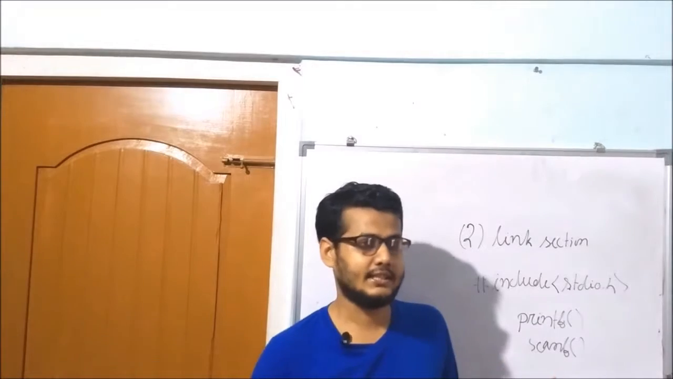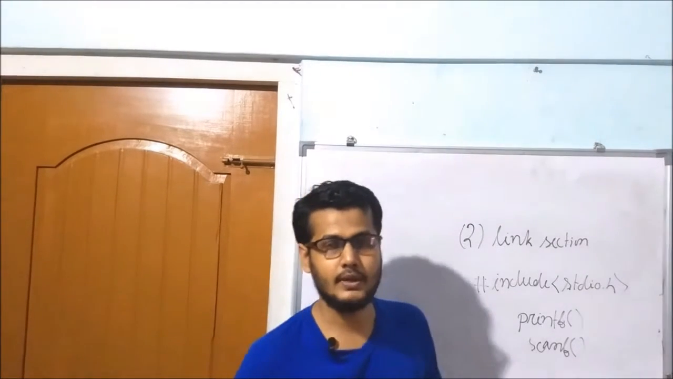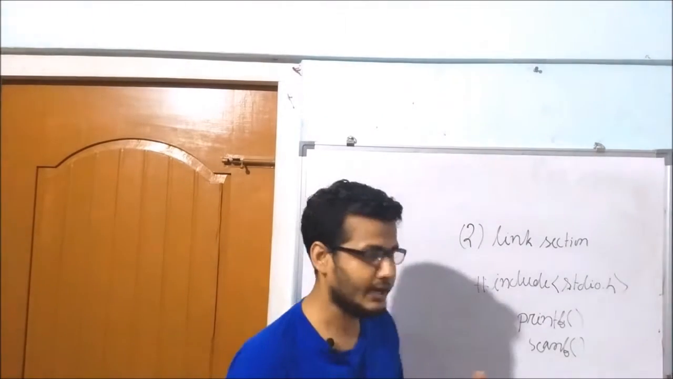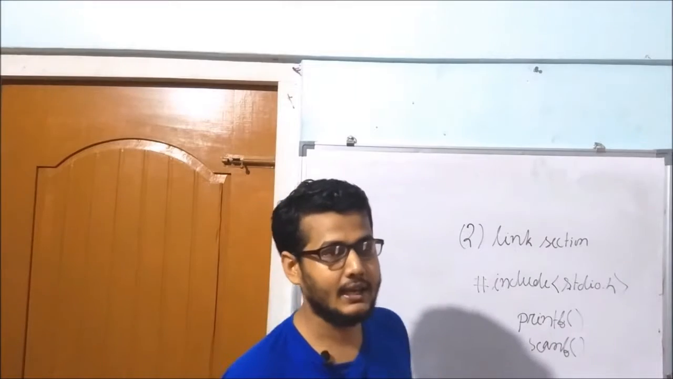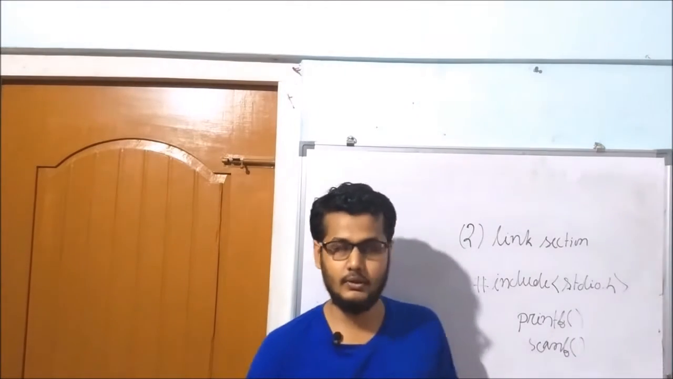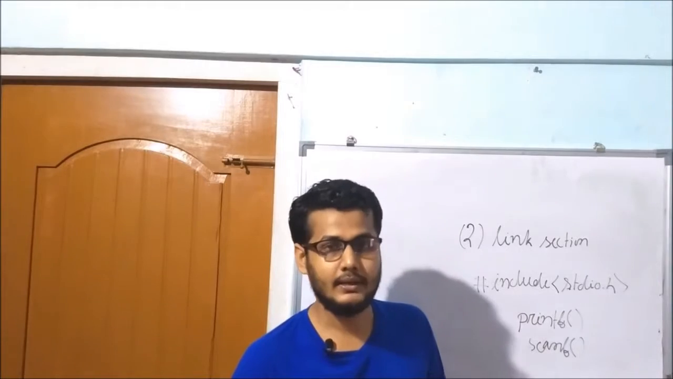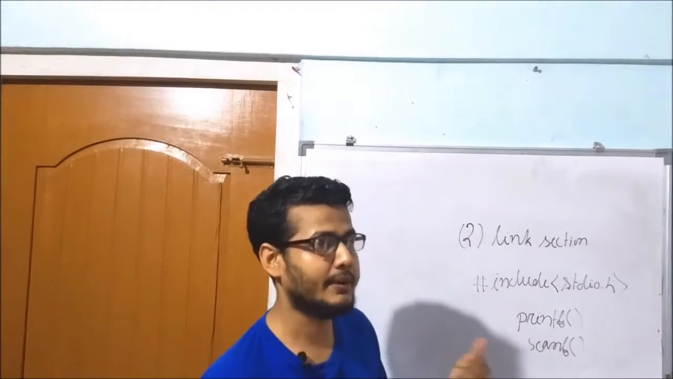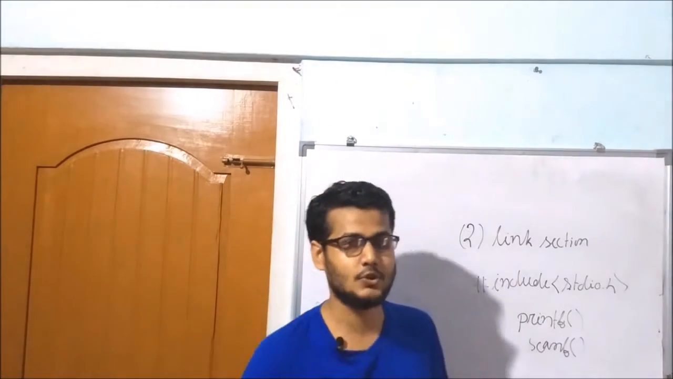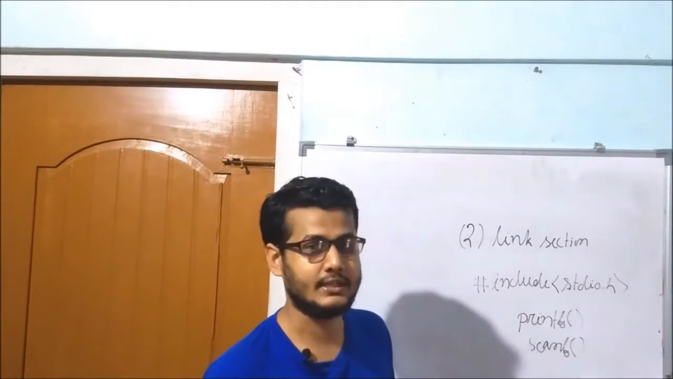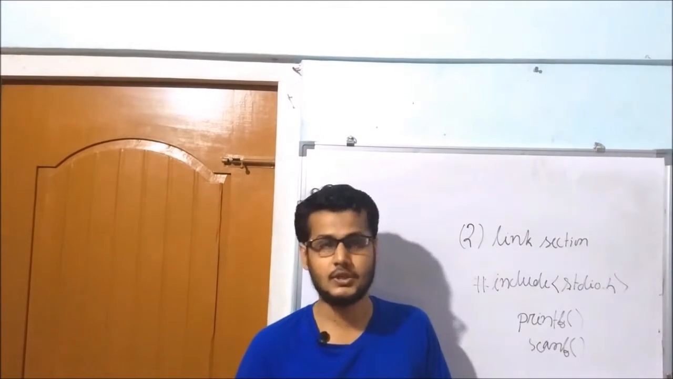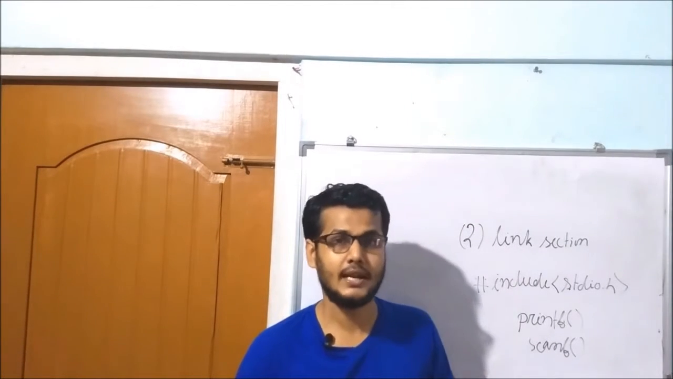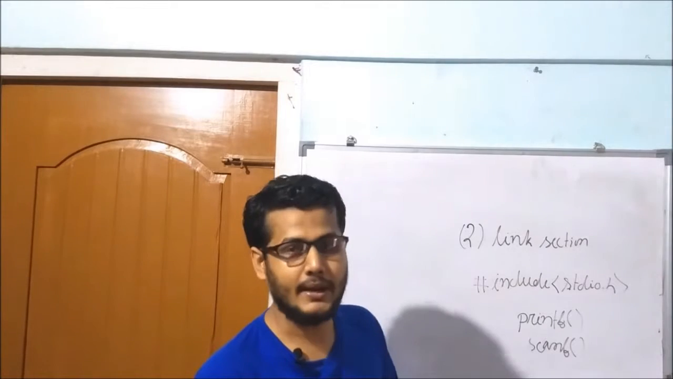Like this, there are so many header files in the C programming language. Another header file is graphics.h, which includes graphics-related built-in functions. If you use graphics-related built-in functions in your programs, we must include the graphics.h header file in the link section. And another header file is math.h. If we use mathematical functions in our programs, we must include the math.h header file in the link section of our programs. Otherwise, the program will give an error message.